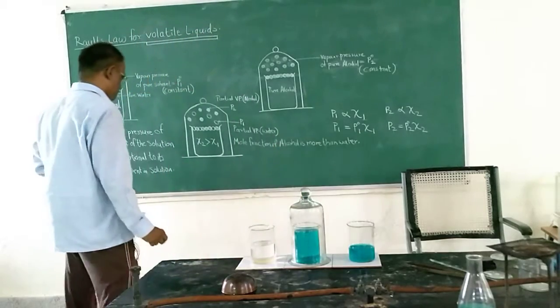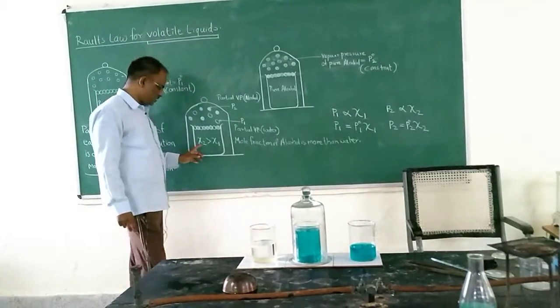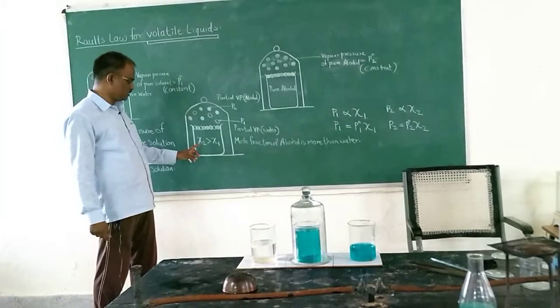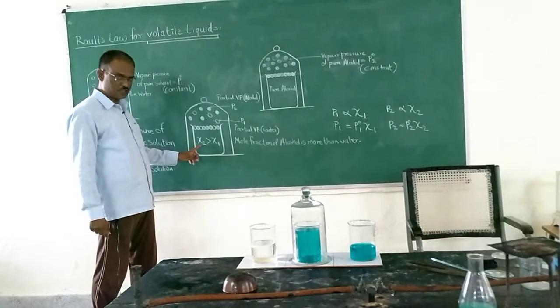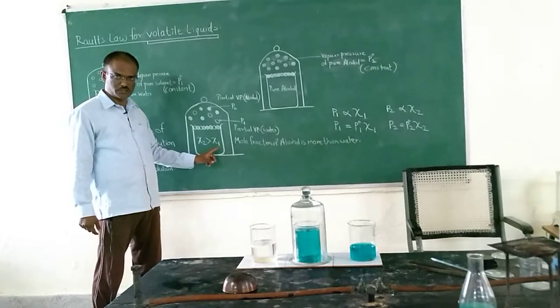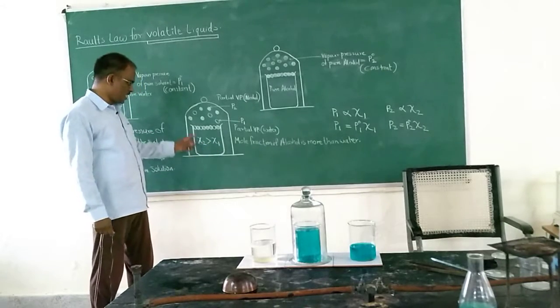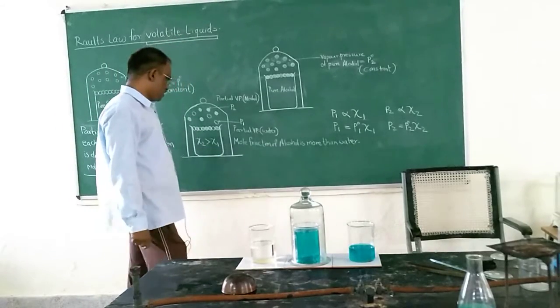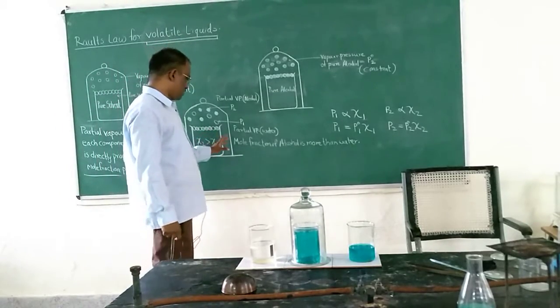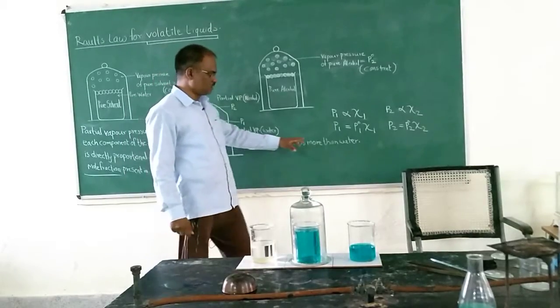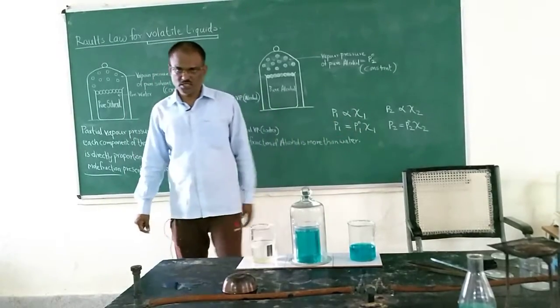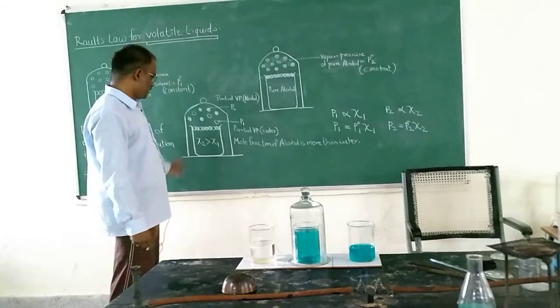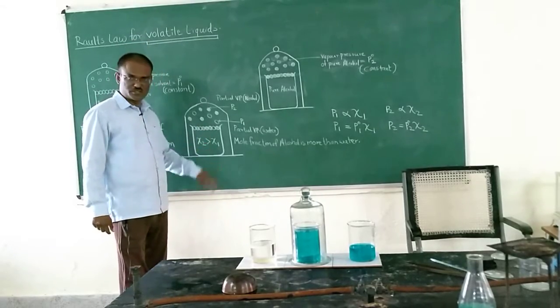In this way, X2 represents the mole fraction of the alcohol, and X1 represents the mole fraction of the water. Here, in this experiment, I have added more alcohol. So here the mole fraction of the alcohol is more than the water. Therefore X2 is more than X1.